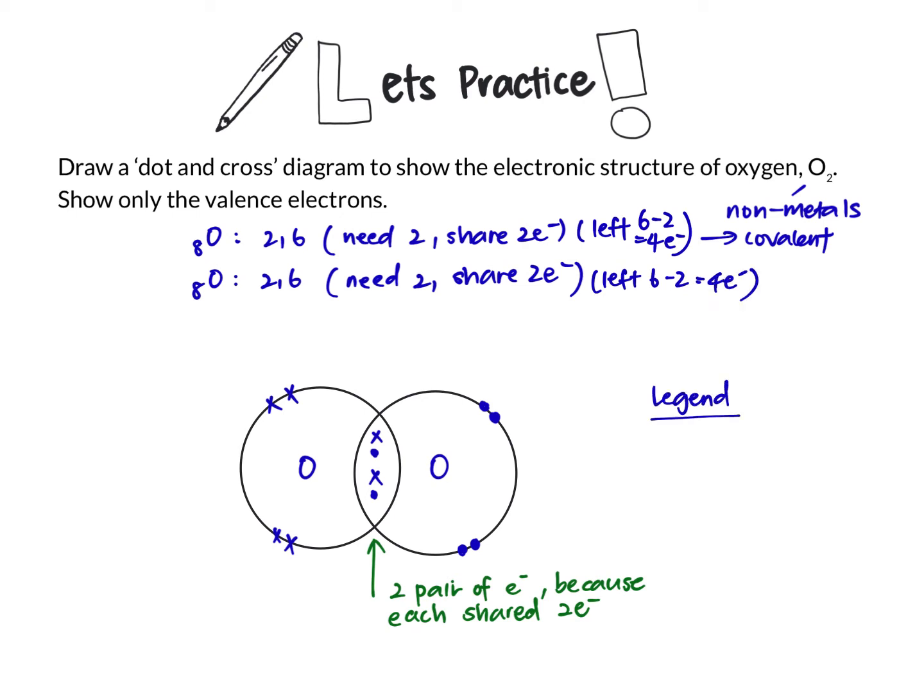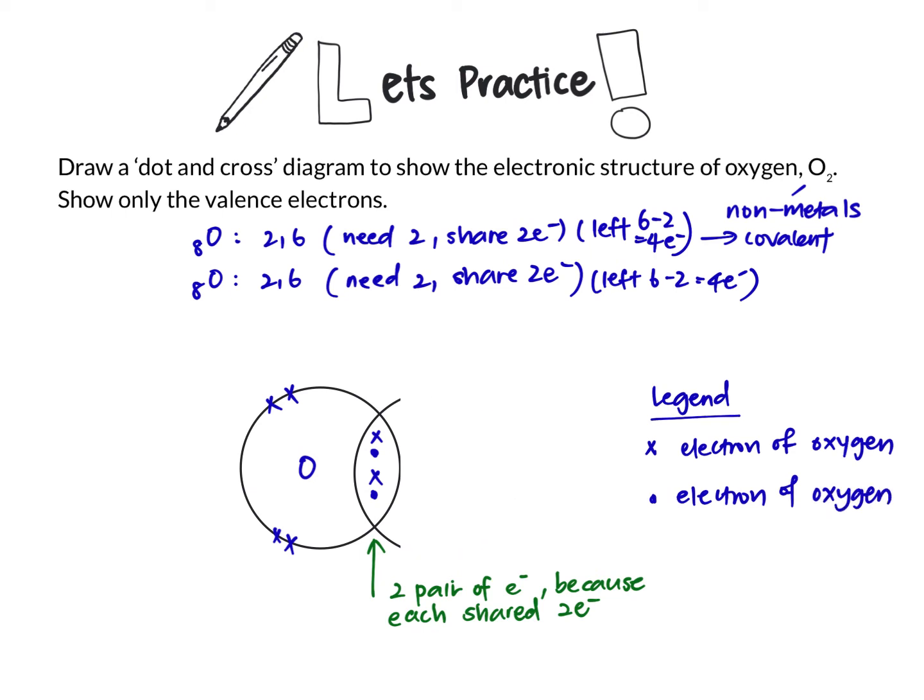Don't forget the legend. The legend is important to help you realize any mistake when you check your answer. Cover one atom.